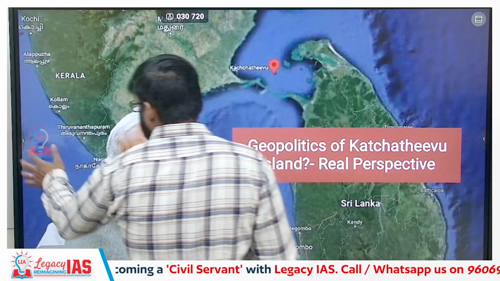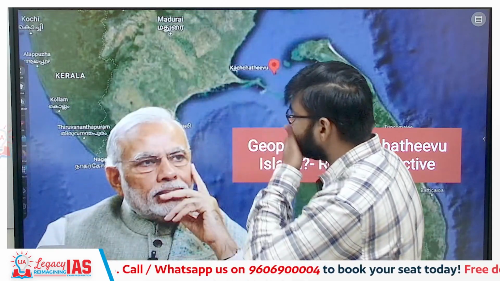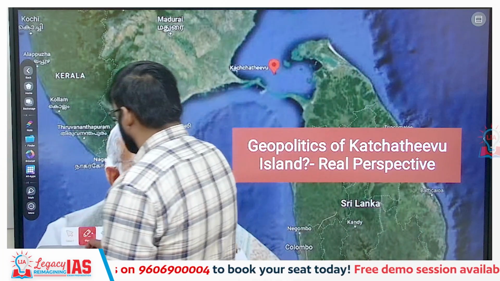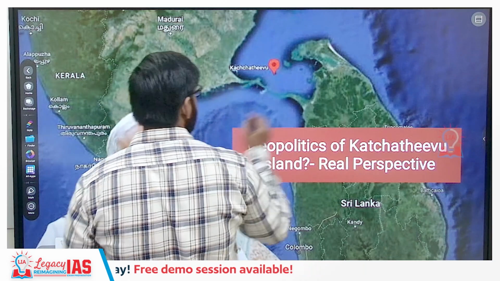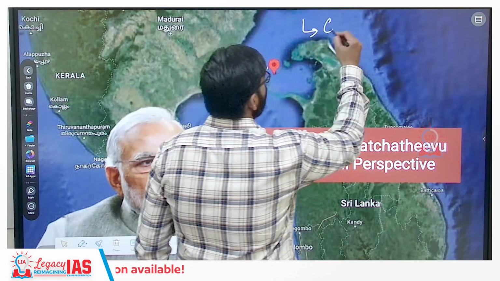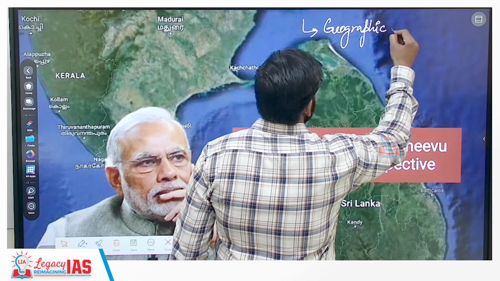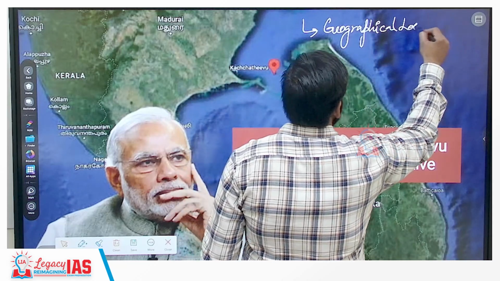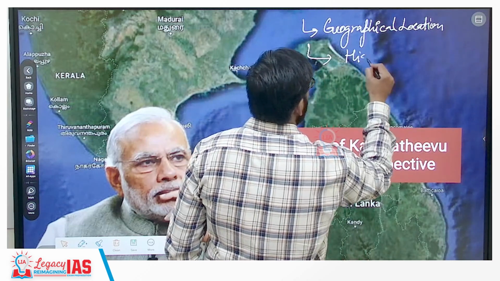The first important reason for the Katchatheevu geopolitics is geography. The second important reason is historical records.